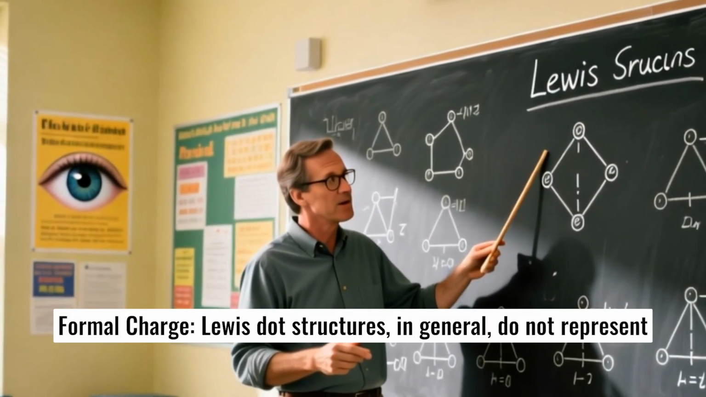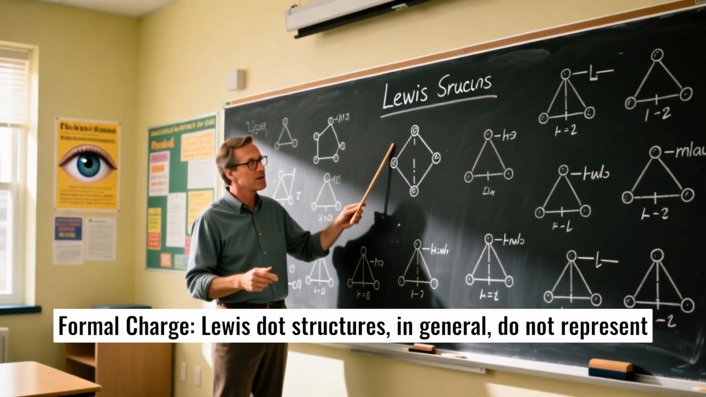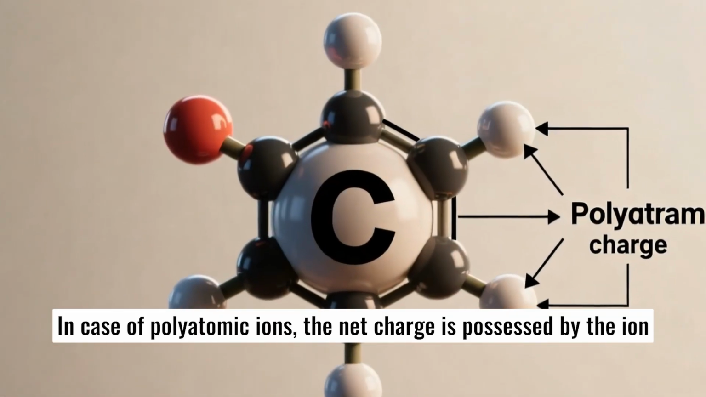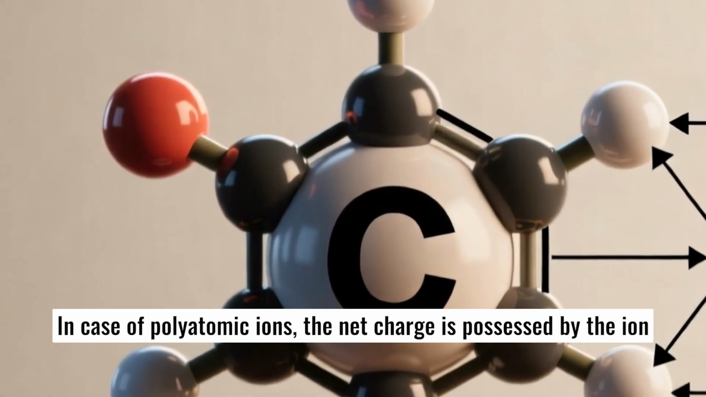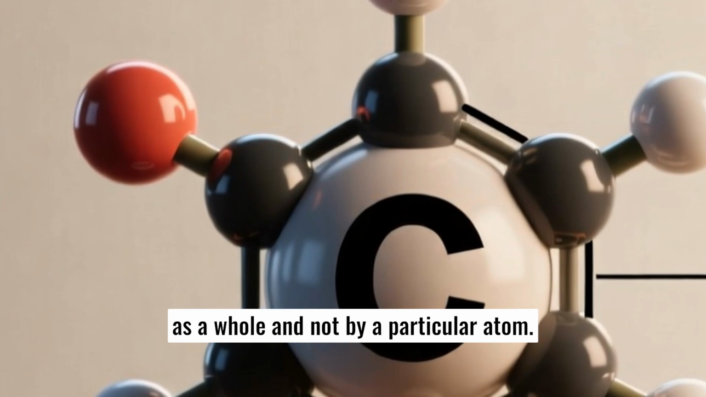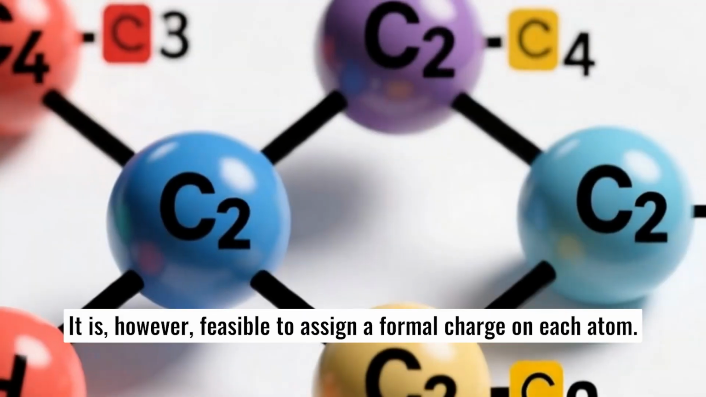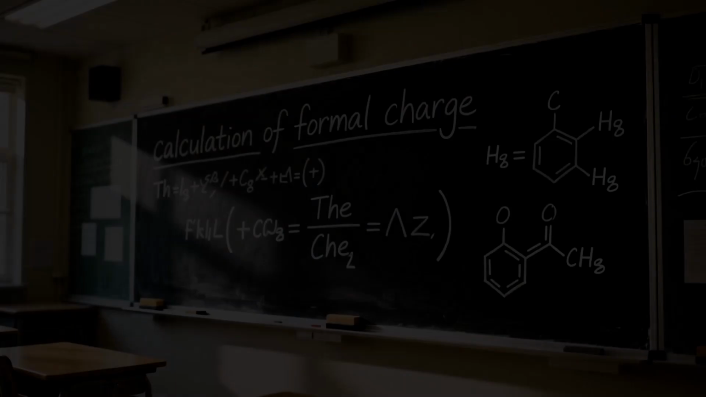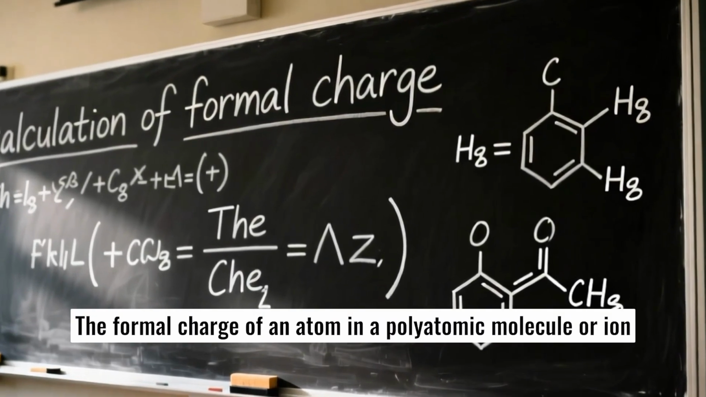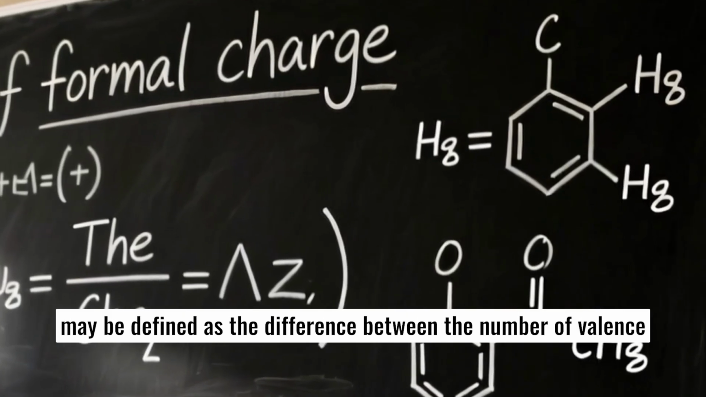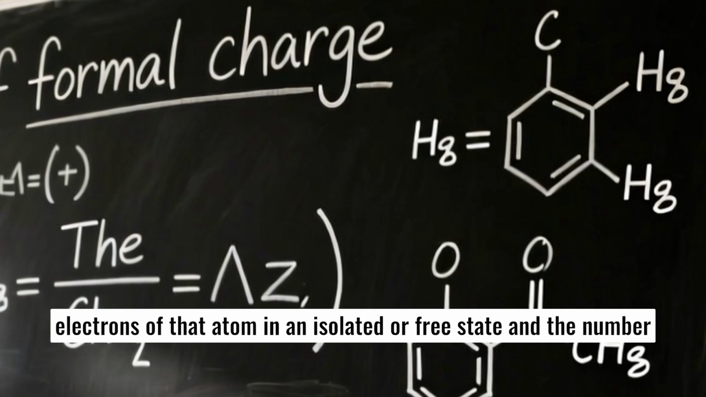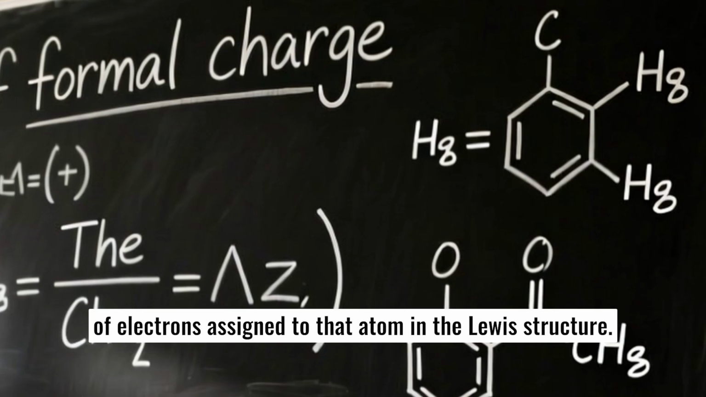Formal charge. Lewis dot structures, in general, do not represent the actual shapes of the molecules. In case of polyatomic ions, the net charge is possessed by the ion as a whole and not by a particular atom. It is, however, feasible to assign a formal charge on each atom. The formal charge of an atom in a polyatomic molecule or ion may be defined as the difference between the number of valence electrons of that atom in an isolated or free state and the number of electrons assigned to that atom in the Lewis structure.